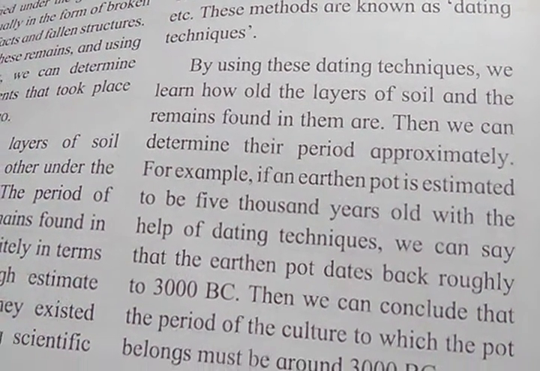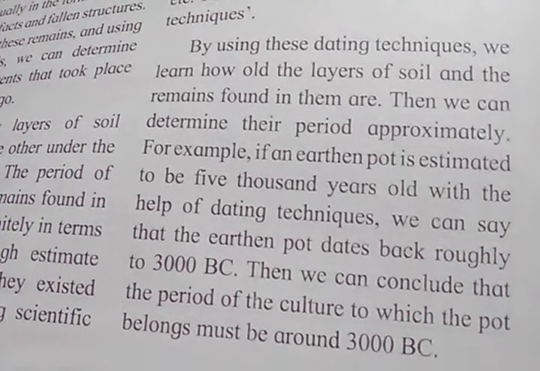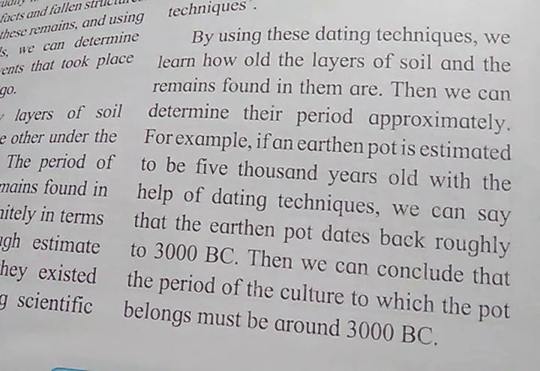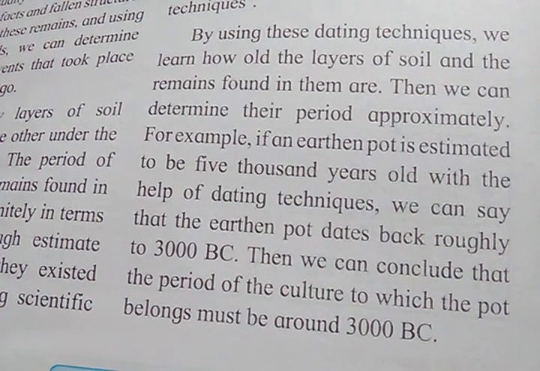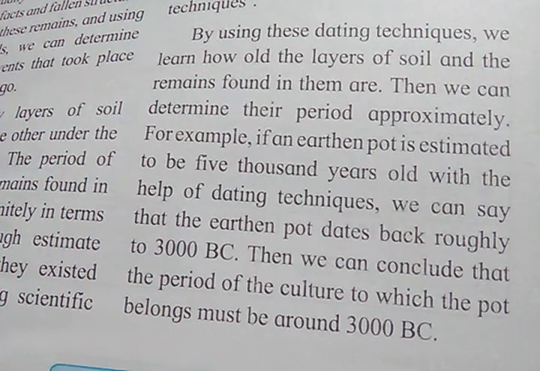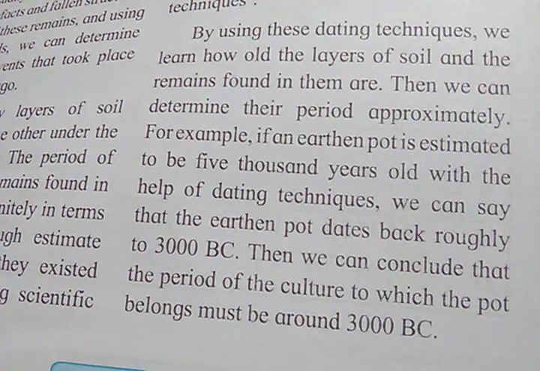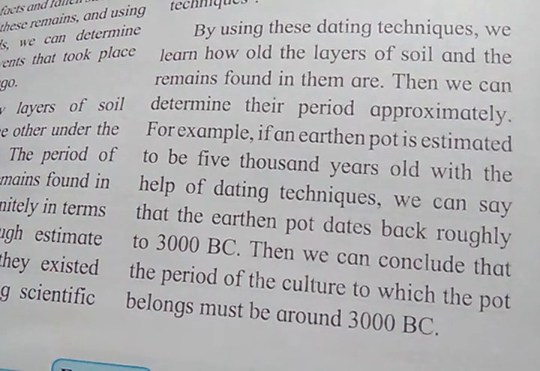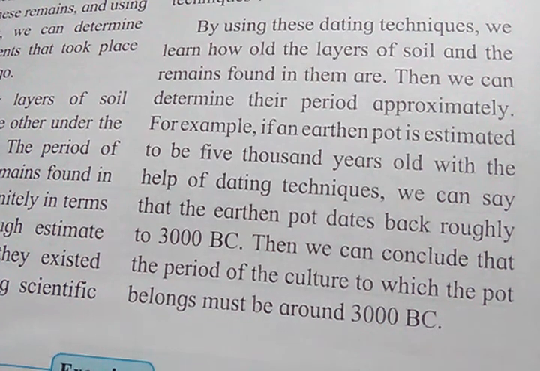Then we can determine their period approximately. For example, if an earthen pot is estimated to be 5000 years old with the help of dating techniques, we can say that the earthen pot dates back roughly to 3000 BC. Then we can conclude that the period of the culture to which the pot belongs must be around 3000 BC. So with this I am finishing this topic.